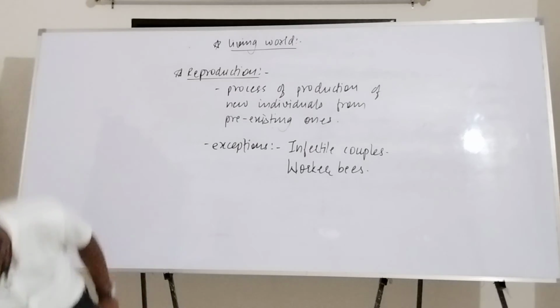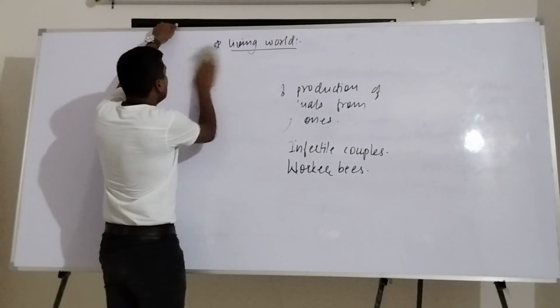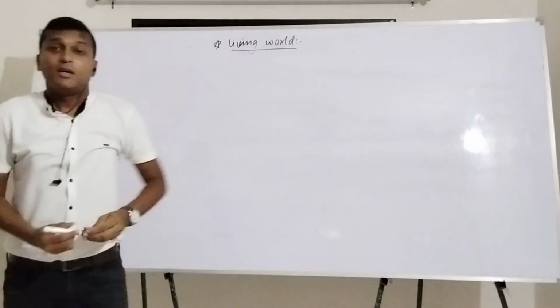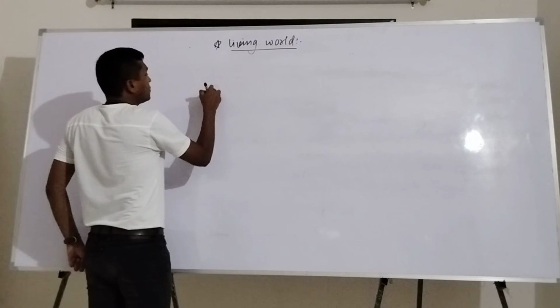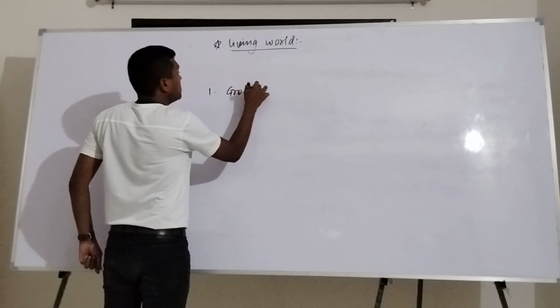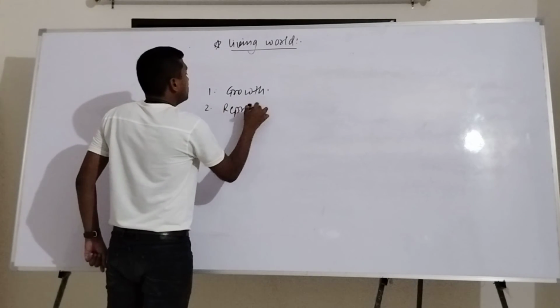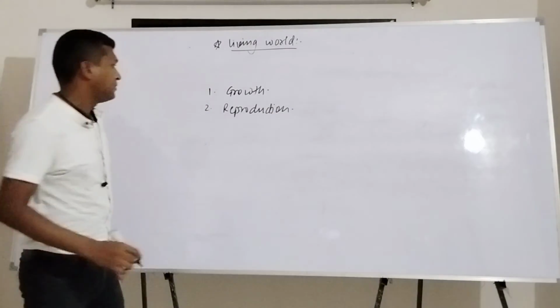Okay. So in a nutshell, do you remember at the beginning of this lecture, we had made the group of two different ones. The first one is called growth and the second is called reproduction.